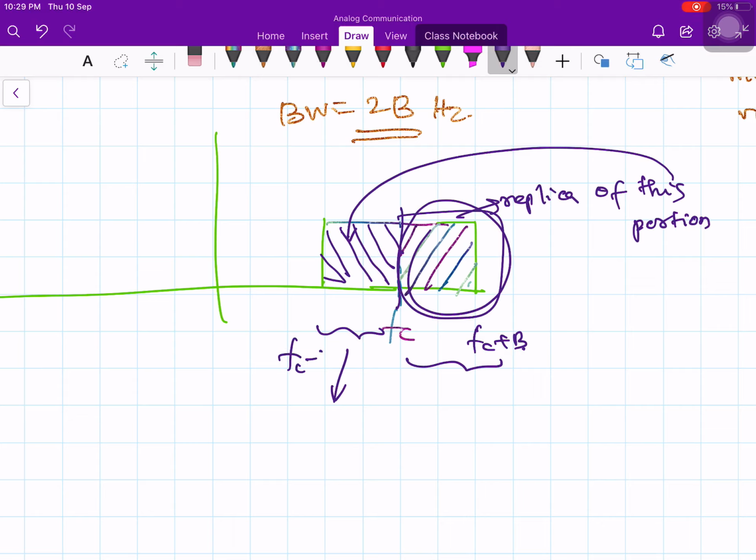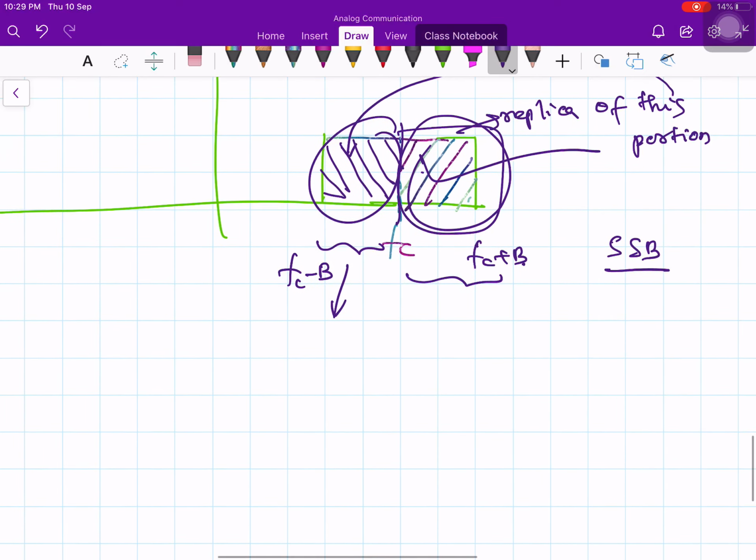So this is Fc minus B. Somehow you remove this part and transmit only this guy. If you do that, then what will happen? You are saving the bandwidth. That type of modulation is called single sideband modulation, which we will discuss a little later. For the time being, we are discussing double sideband suppressed carrier modulation.